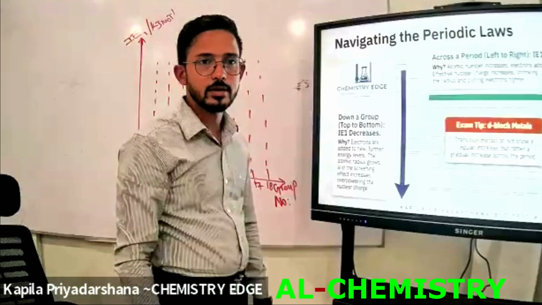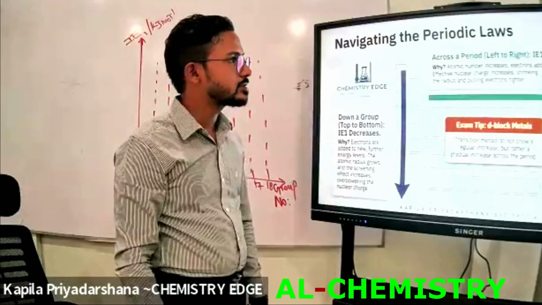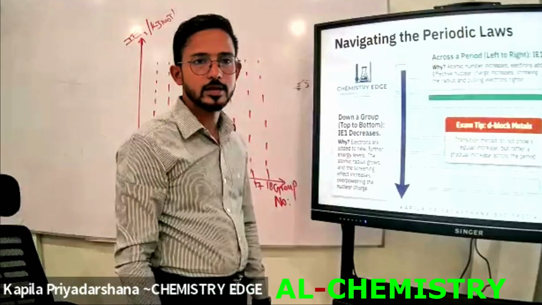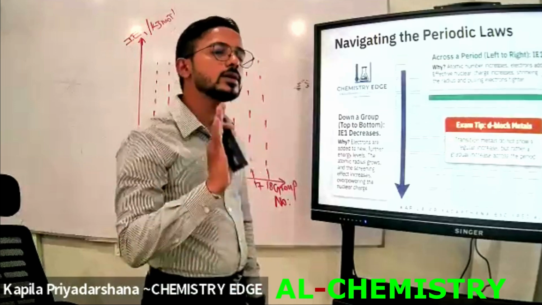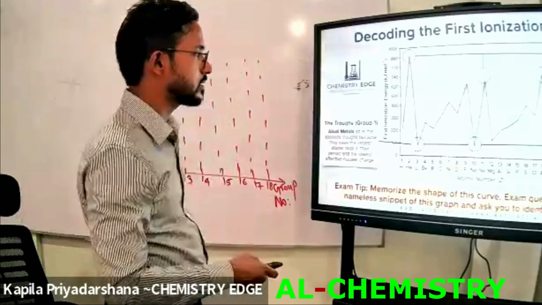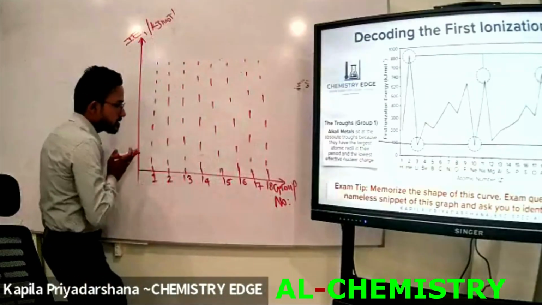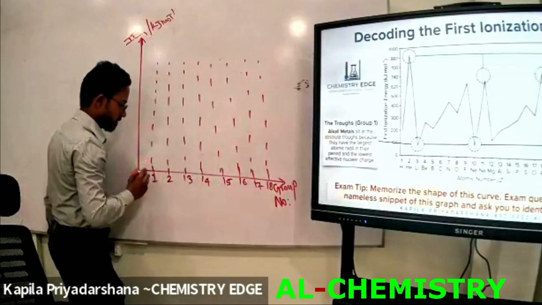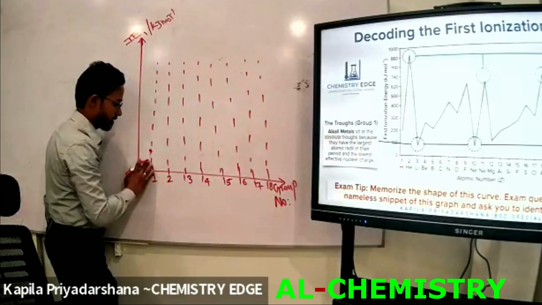The reason is that the atomic radius decreases. If the atomic radius decreases, the ionization energy increases. Now I am going to consider only that factor. According to that factor, when we go from left to right, the ionization energy increases. This is the first group ionization energy.